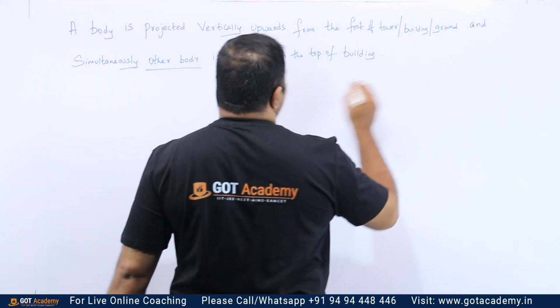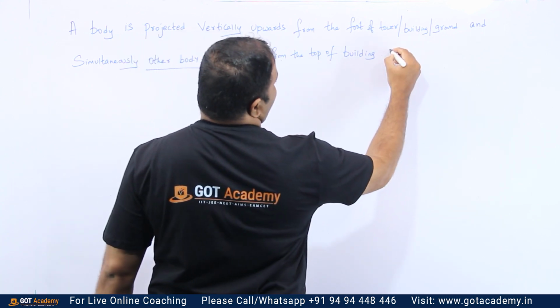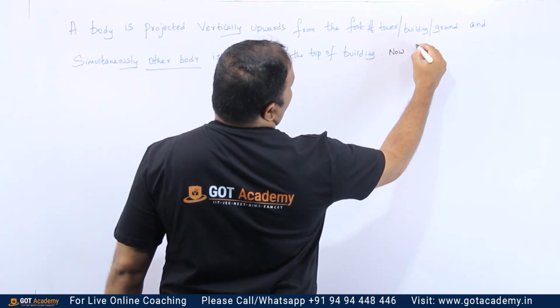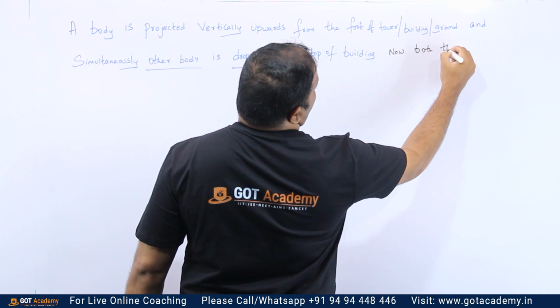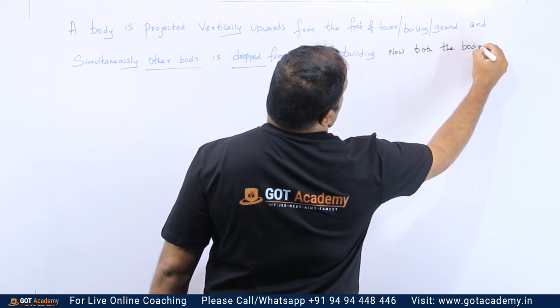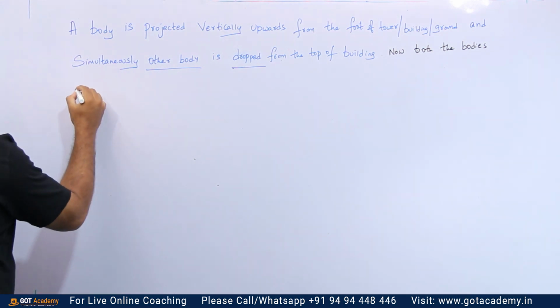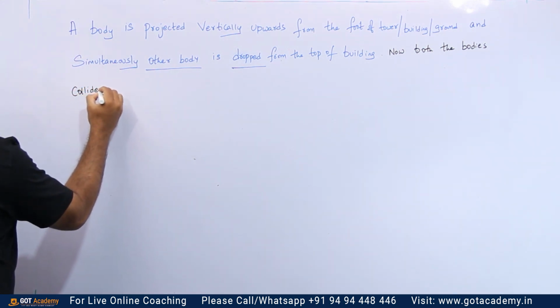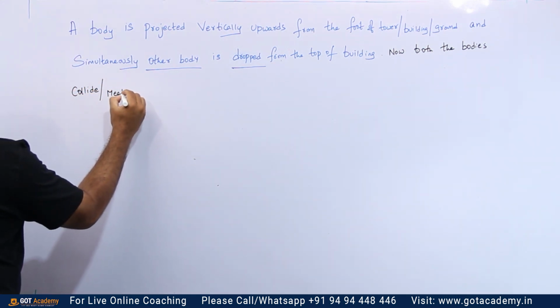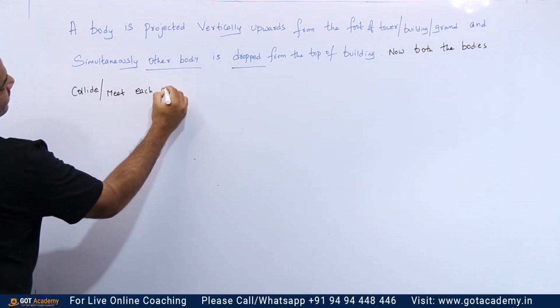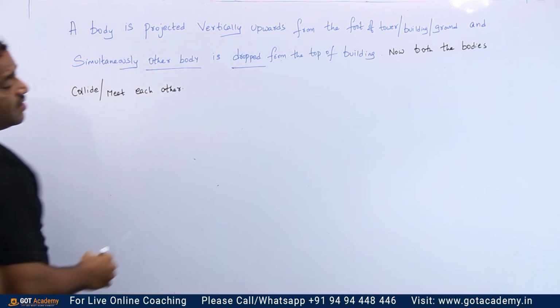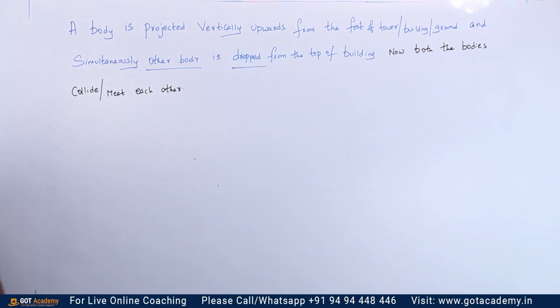Now my question is, when do both the bodies collide or meet each other? So this is what is happening in this particular concept.